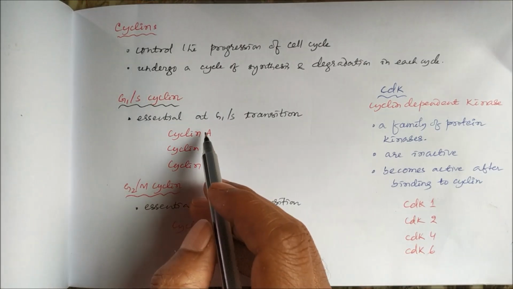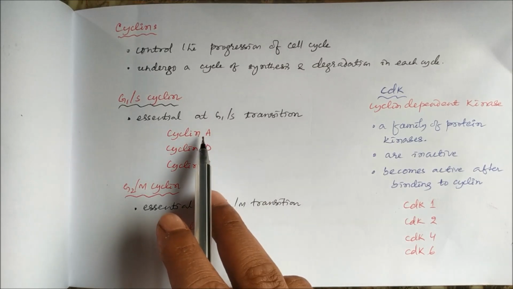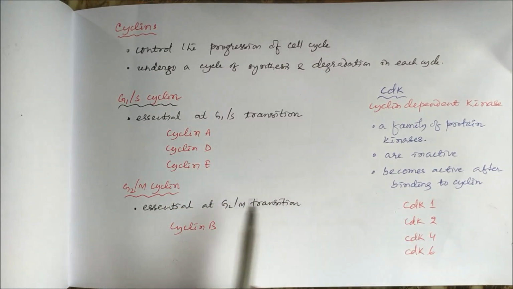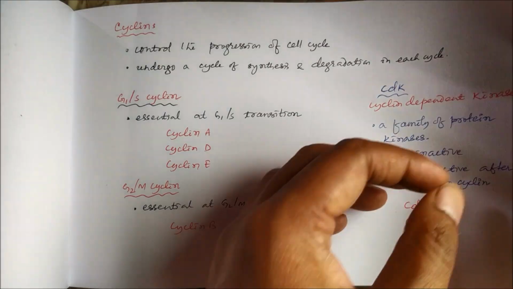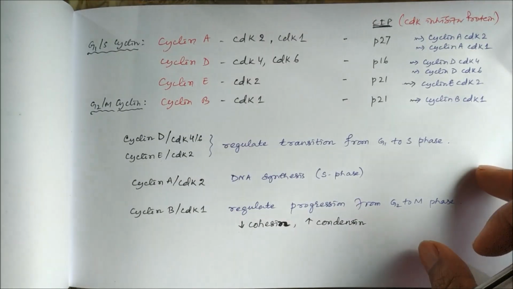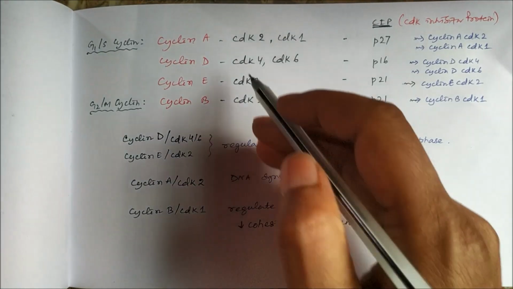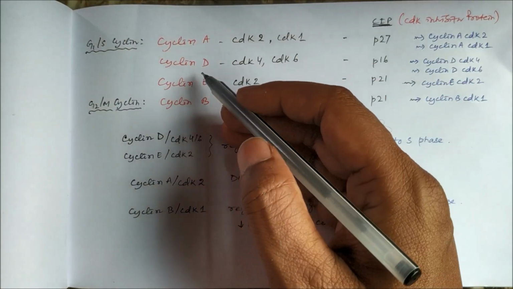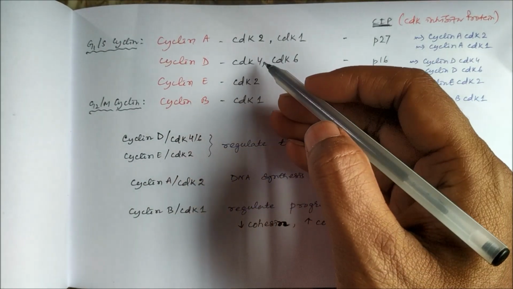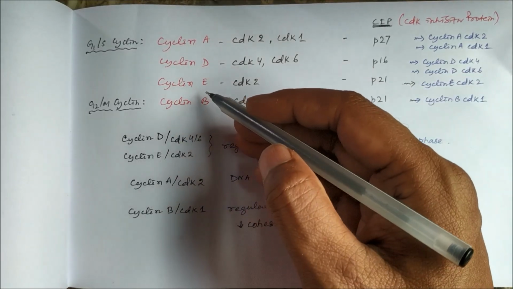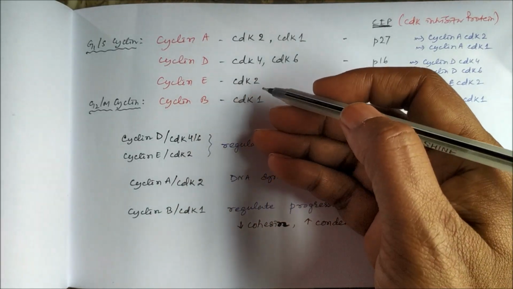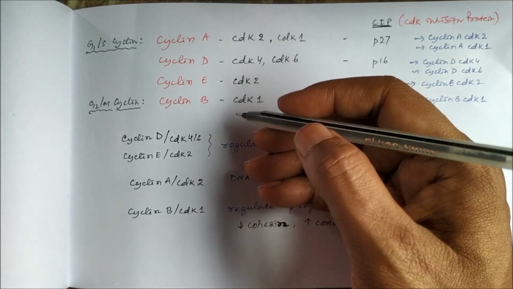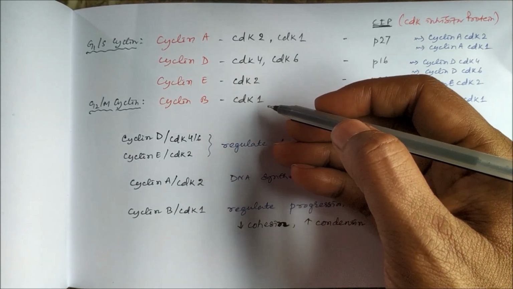And each of these cyclins specifically binds to different CDKs and forms complexes. So let us see. Cyclin A can form complex with CDK2 and CDK1. Cyclin D can form complex with CDK4 and CDK6. Cyclin E can form complex with CDK2. Cyclin B can form complex with CDK1.